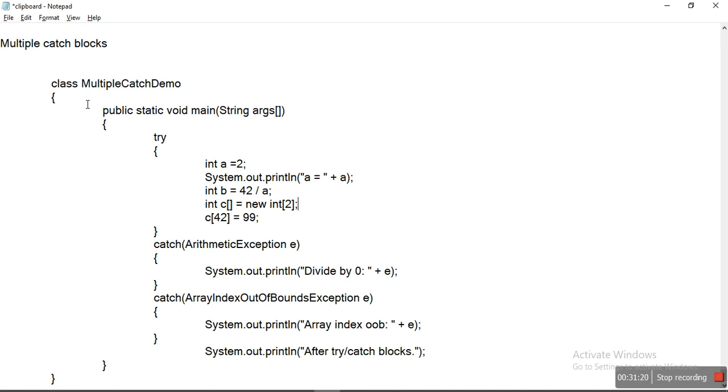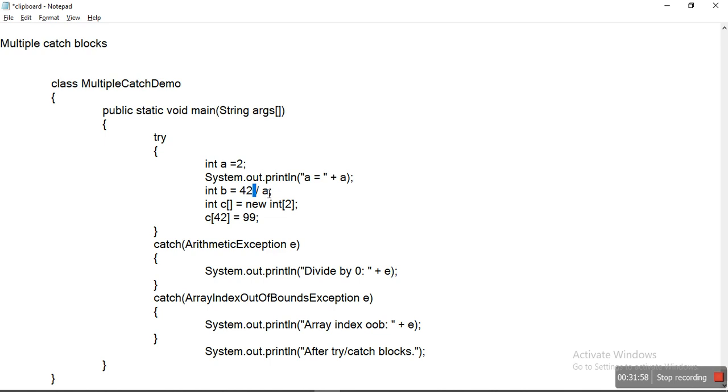Within this example I declared a class called MultipleCatchDemo. Within a try block, I declared a variable int a, and assigned a as 2. Now I am just printing the a value, so this prints a as 2. Okay, now b is assigned. I am assigning b the value 42 divided by a.